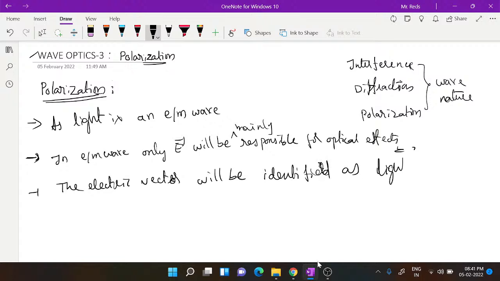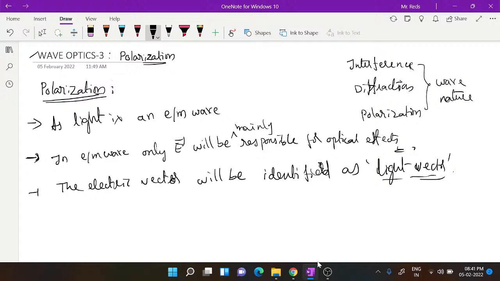Light vector means if you consider a light wave having some amplitude, that amplitude is nothing but the amplitude of the electric field vector, and the intensity of light is related to the intensity of the electric field vector.